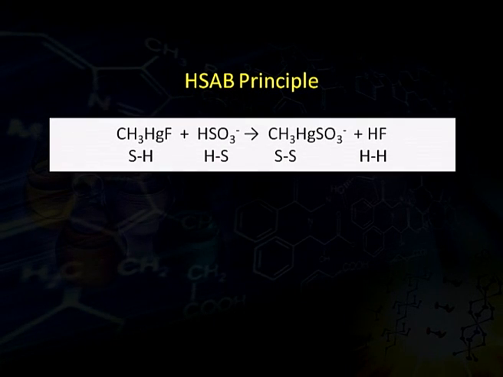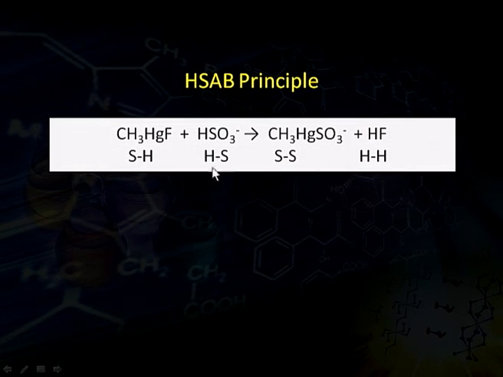I have one example here, which is methyl mercury fluoride. In this case, methyl mercury cation is a soft acid while fluoride is a hard base. When it combines with HSO3 minus, where proton is a hard acid and sulfite ion is a soft base, they easily form, spontaneously, CH3HgSO3 plus HF. In this case, methyl mercury cation is a soft acid and sulfite is also a soft base, and here proton is a hard acid and fluoride ion is also a hard base.